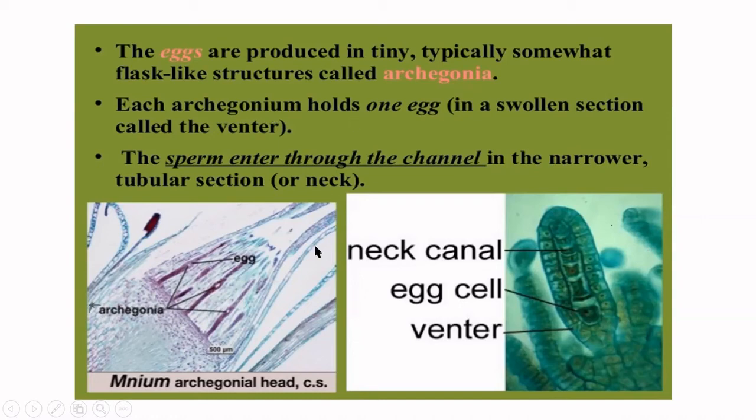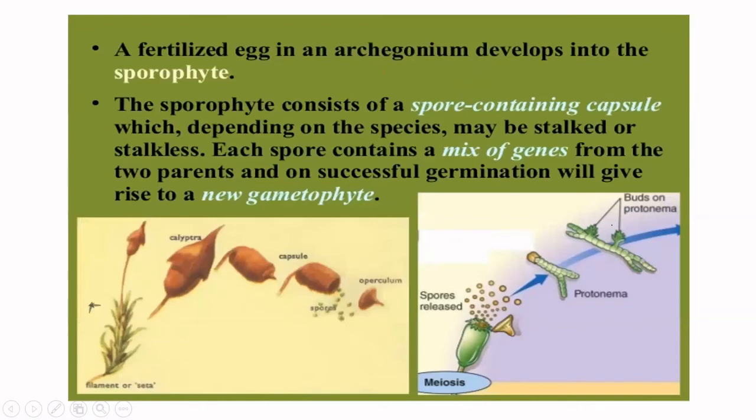So the sperm enters through the neck, and then one sperm fuses with the egg. This is what I told you. The archegonium secretes some chemical which attracts the sperm. It's called chemotactic attraction. So the fertilized egg develops into the sporophyte. Inside the venter itself, the zygote forms, and it will develop into a sporophyte.